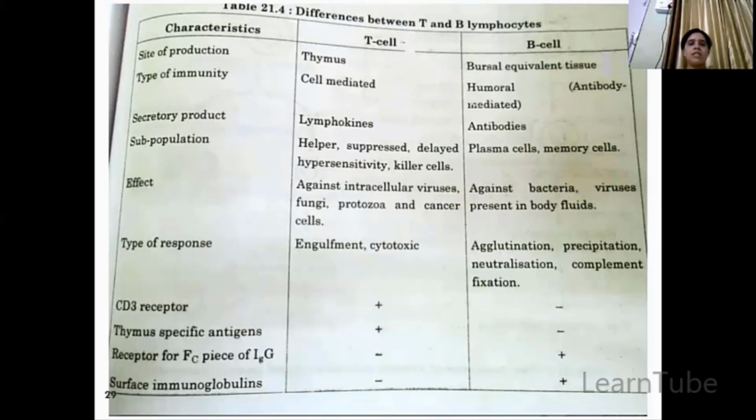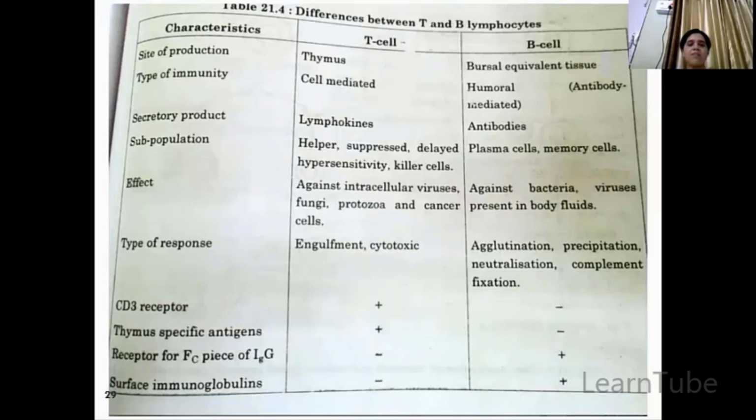T lymphocytes are responsible for cell-mediated immunity. B lymphocytes are responsible for humoral immunity. What are the secretory products? T cells act by releasing lymphokines, whereas B cells act by releasing antibodies. In T cells, there are subpopulations or subtypes, which include helper, suppressor, delayed hypersensitivity, and killer cells, as well as natural killer cells. Those come under T cells. In the case of B cells, there are only two types: plasma cells and memory cells.